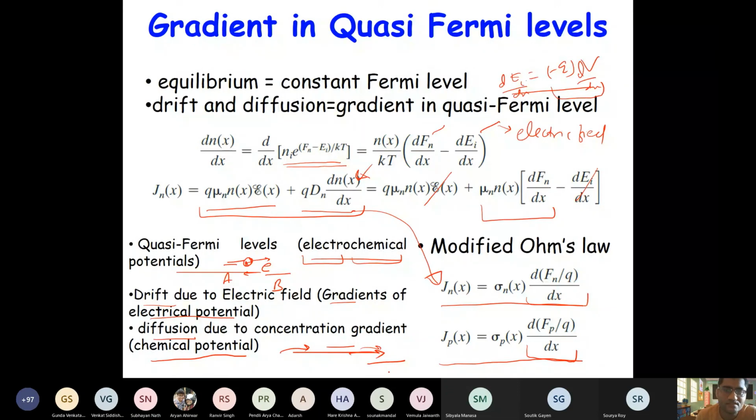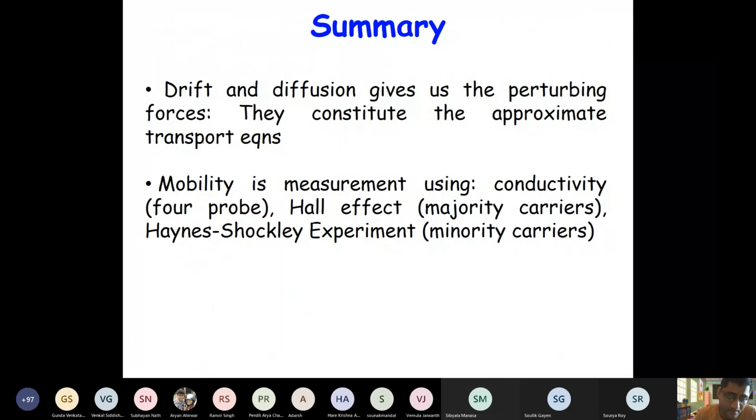Okay, so with this we have completed our carrier transport, and just for a summary, we have discussed drift and diffusion. They are basically the two forces that constitute the driving force for current flow. And then we also discussed mobility and the measurement of mobility.